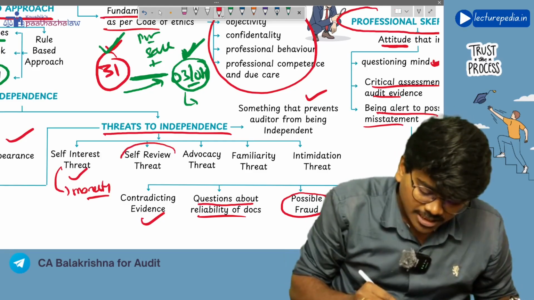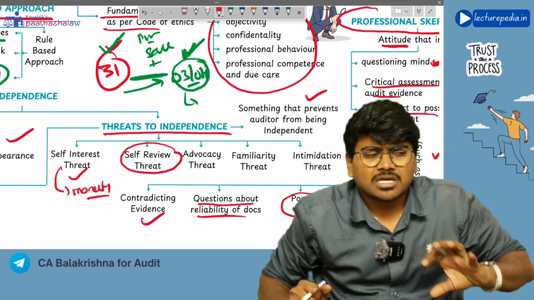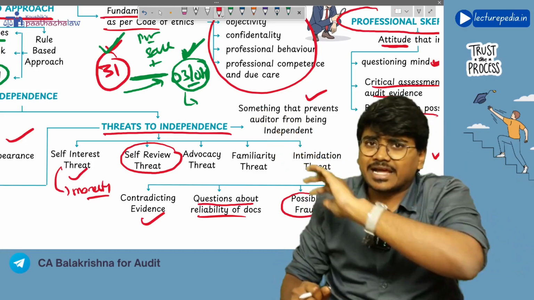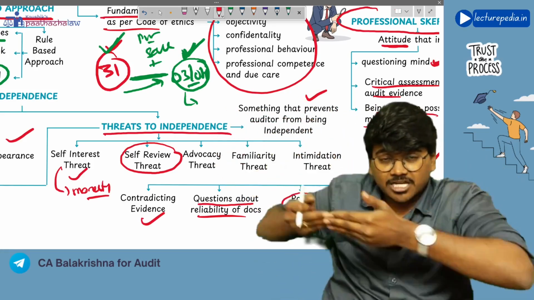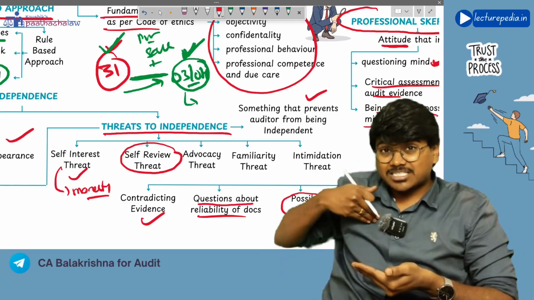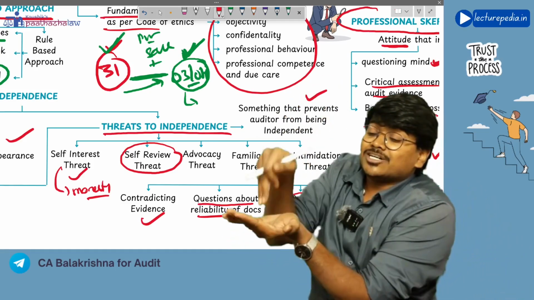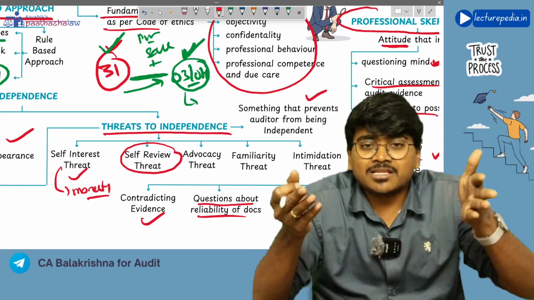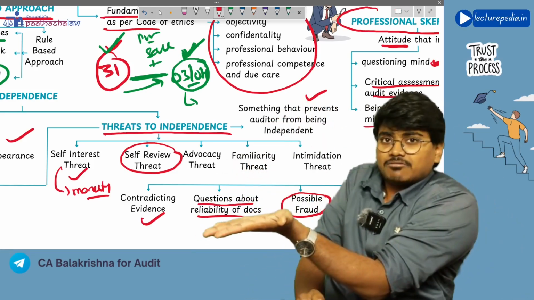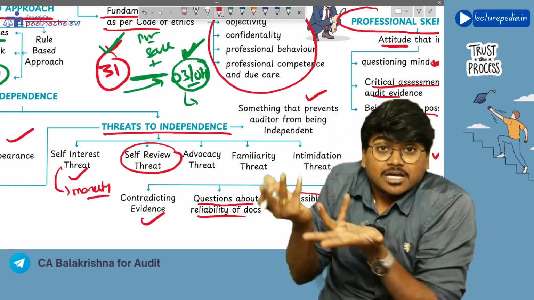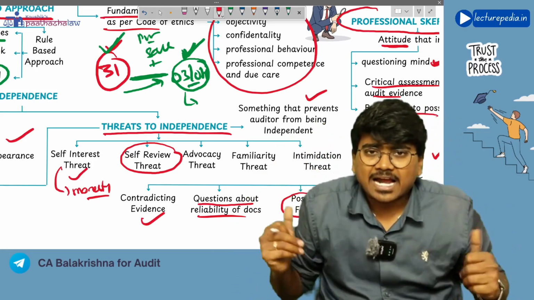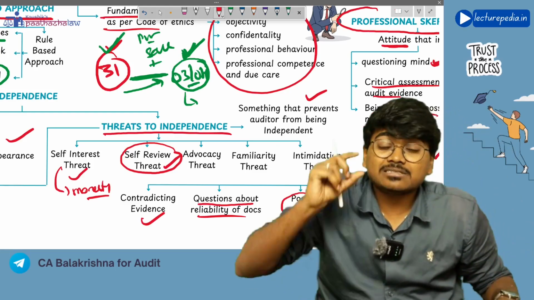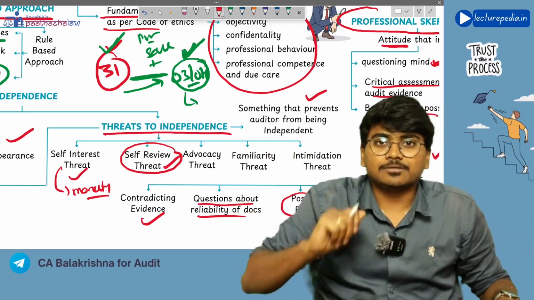Next, self-review threat. Self-review threat means you have performed a particular work. Let's say you have helped the client in preparing financial statements, and you as an auditor are also auditing those financial statements which have been prepared by you only. In this situation, you have done the work, and you are verifying the work. Can you find any misstatements? Can you act independently in this situation? No, so you can call this self-review threat.